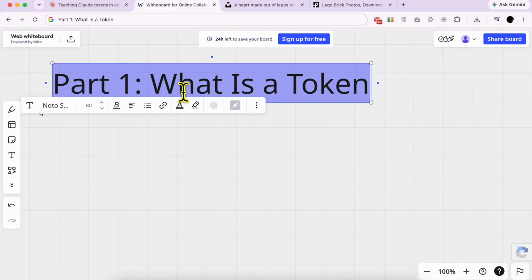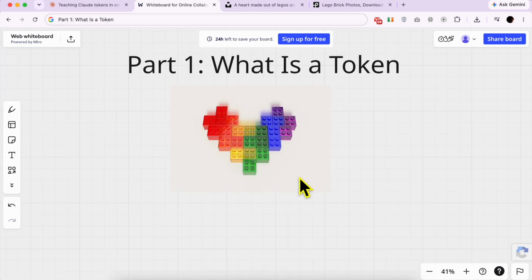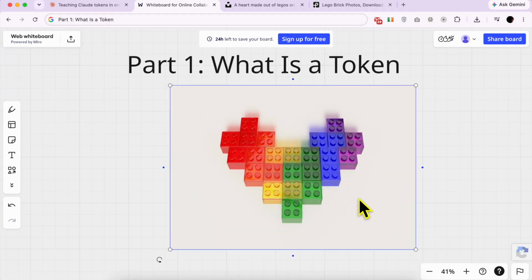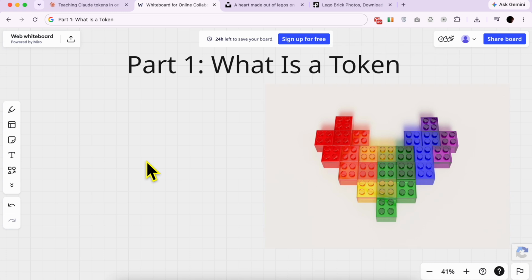Claude doesn't read words the way we do. It breaks every piece of text into small chunks called tokens. Think of tokens like Lego bricks. Words are built from these bricks. Short, common words are usually just one brick. Longer or rare words get split into several bricks.